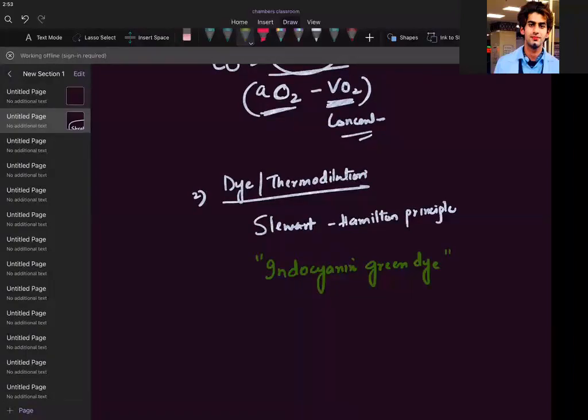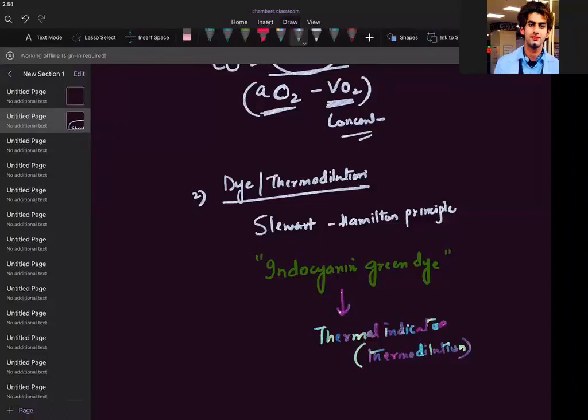Then later they replaced this dye with a thermal indicator. So they used a thermodilution method. Here I will write thermodilution.